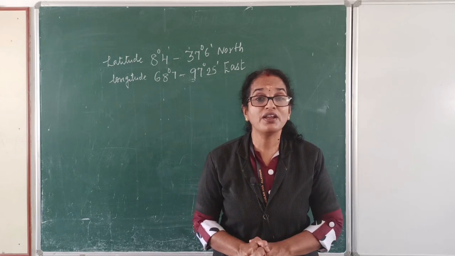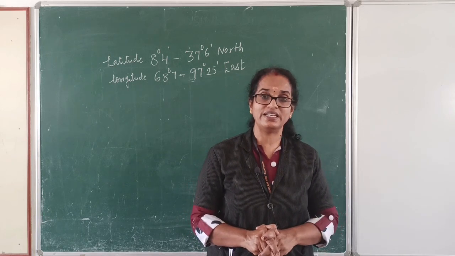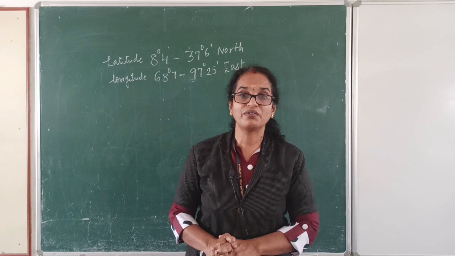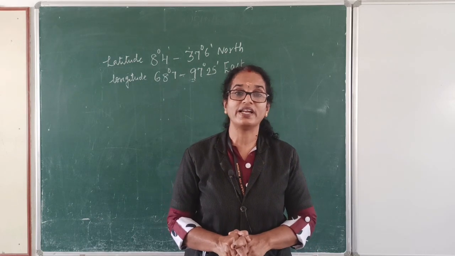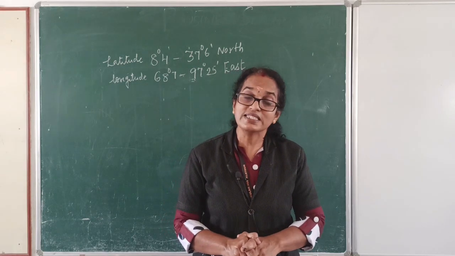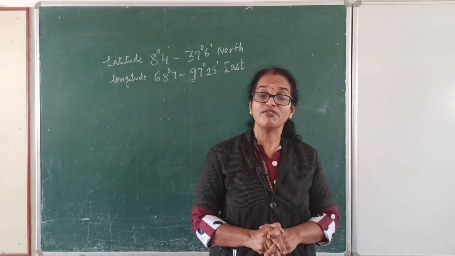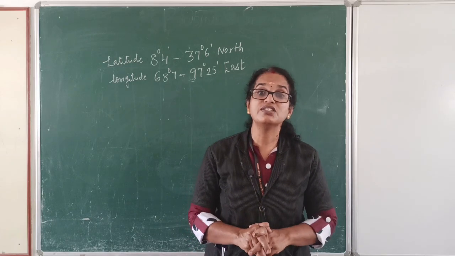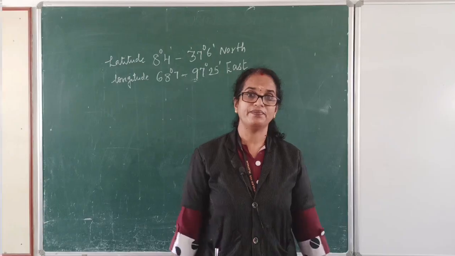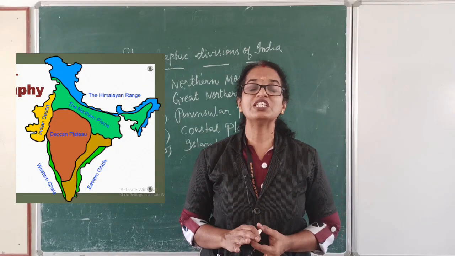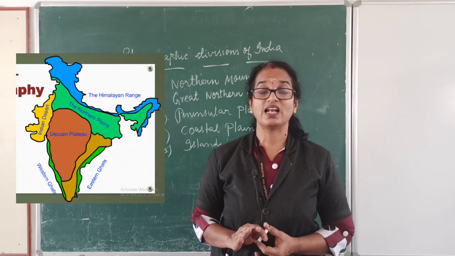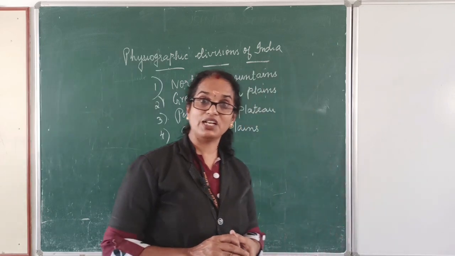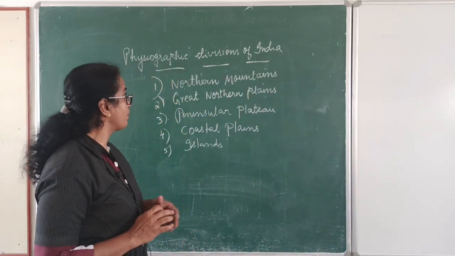Now, there are 5 physiographic zones of India. India's physiographic zones are broadly classified into 5. Let us see which are those 5 physiographic divisions of India.